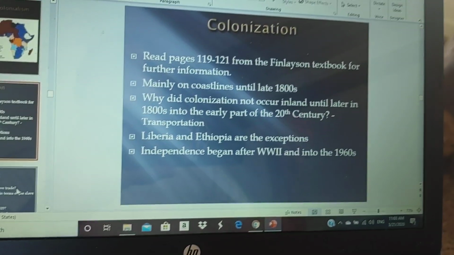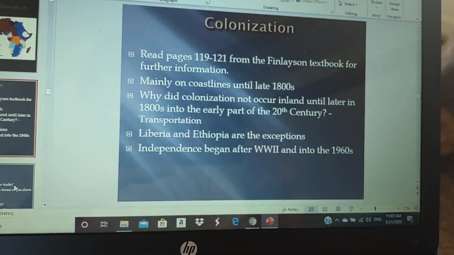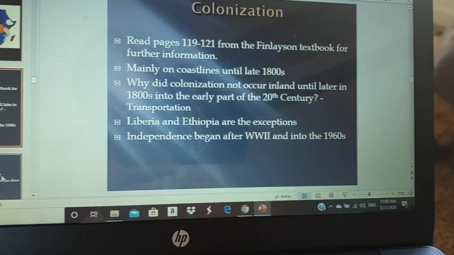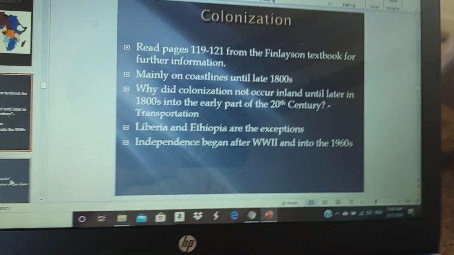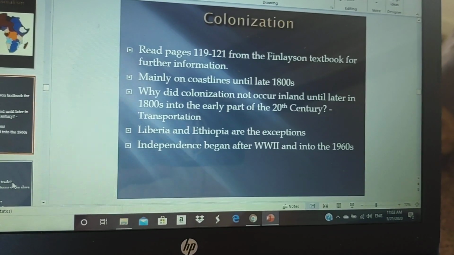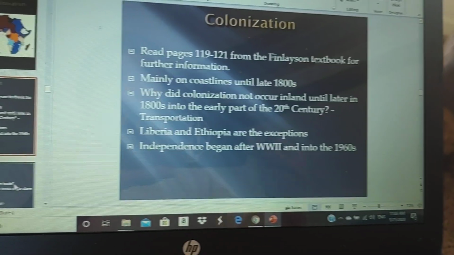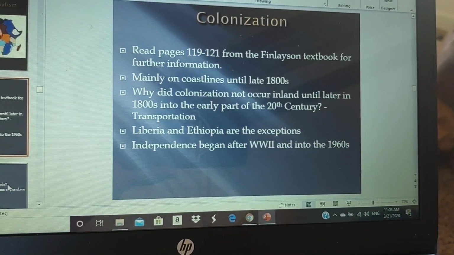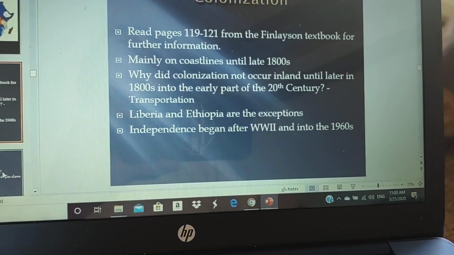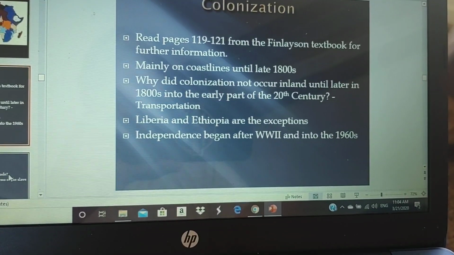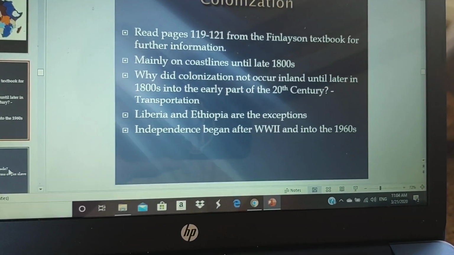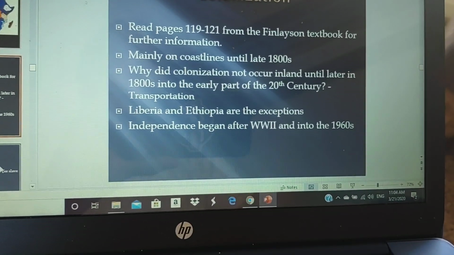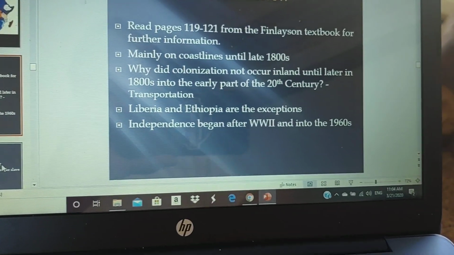For one, malaria still is big there in sub-Saharan Africa, and Western Europeans did not have the built-up immunity, so a lot of them died off. Now, I'm not saying people don't die from malaria in sub-Saharan Africa. In fact, they still are. But again, Western Europeans contracted it and died because they didn't have the built-up immunity. So that's one. But it wasn't just malaria. It was also other diseases that killed them as well.